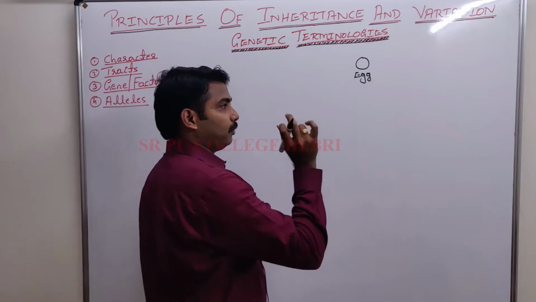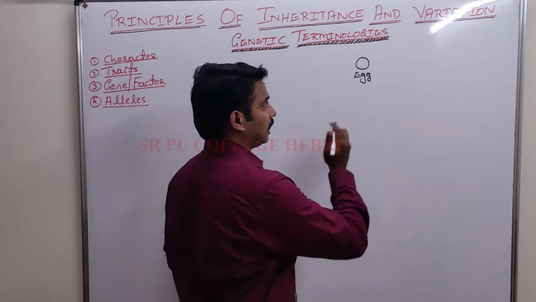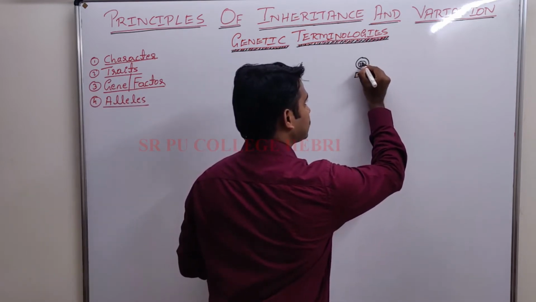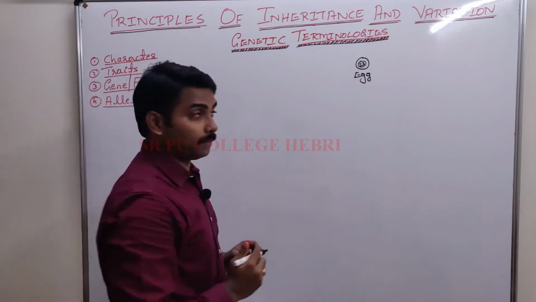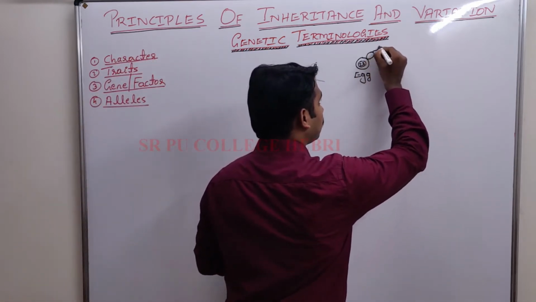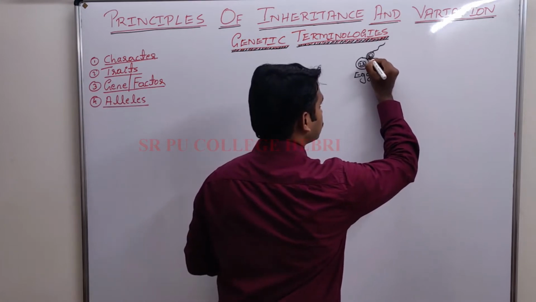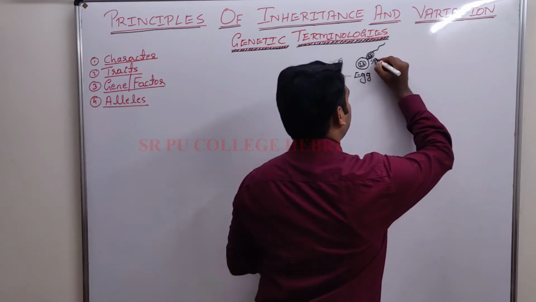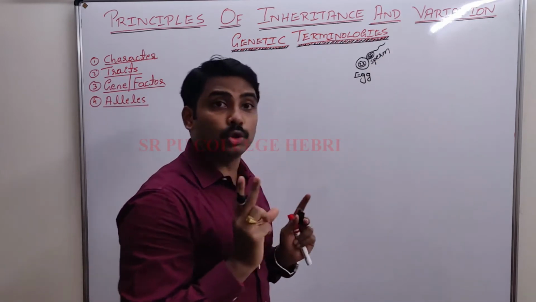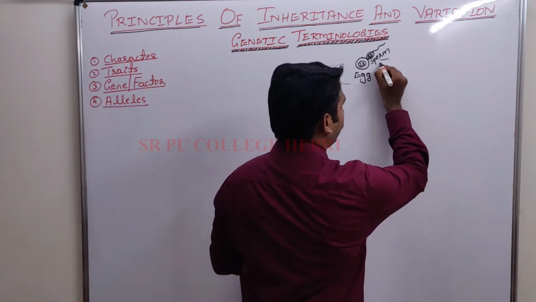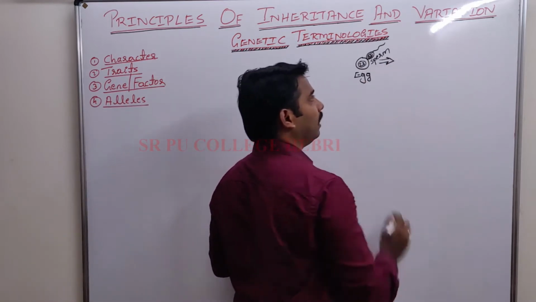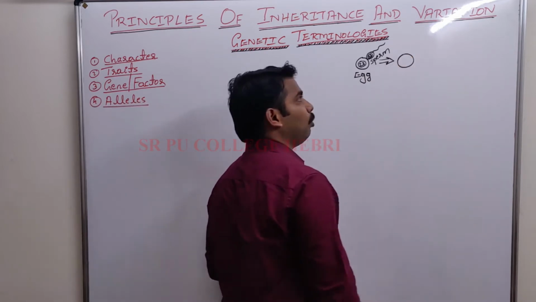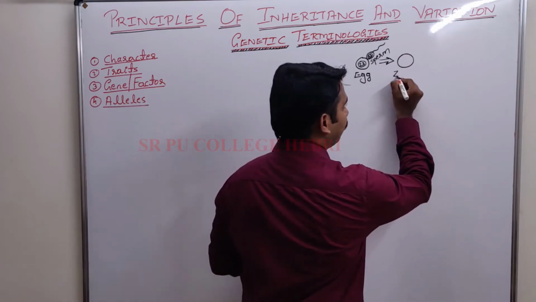For a new human baby to form, one cell required is the egg, and you know that this egg has how many chromosomes? 23 chromosomes, which is fertilized by a male gamete. What is that? Sperm with 23. Female gamete egg and a male gamete sperm are the two cells required when the fertilization process takes place. When both of them fuse, when fertilization is over, a single cell will be formed.